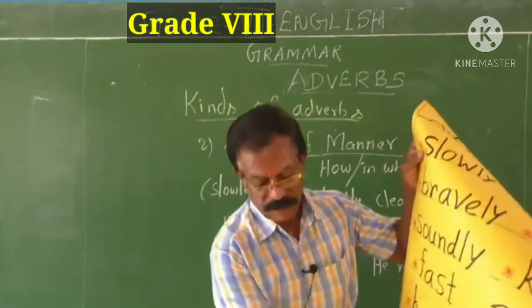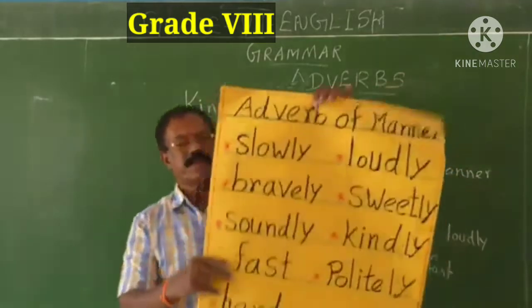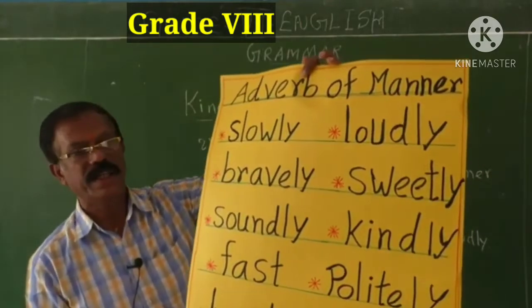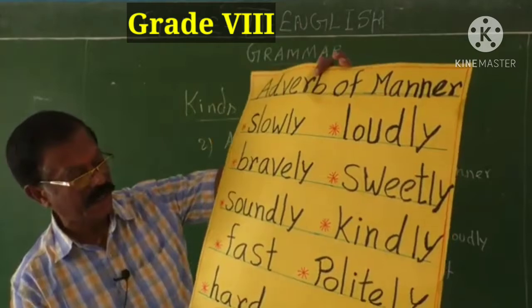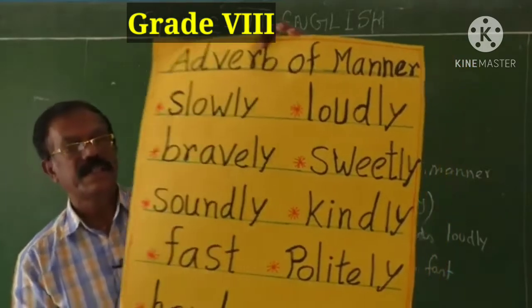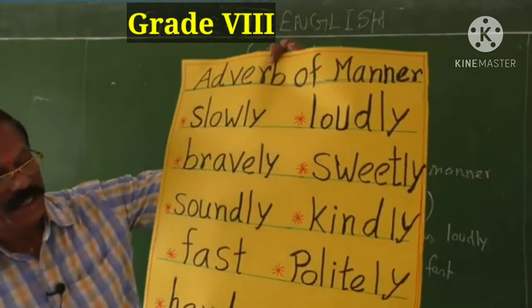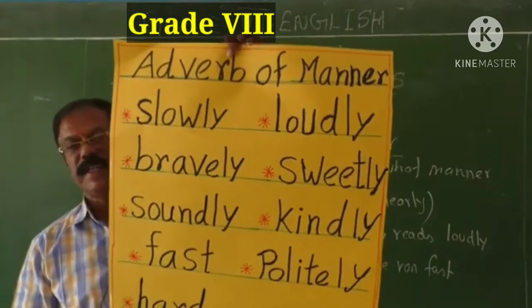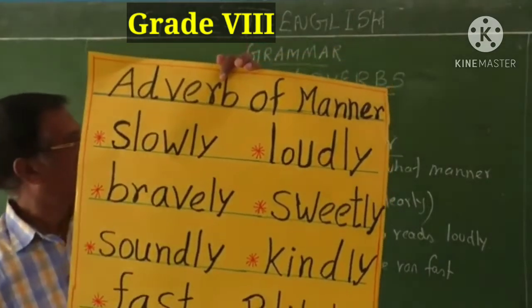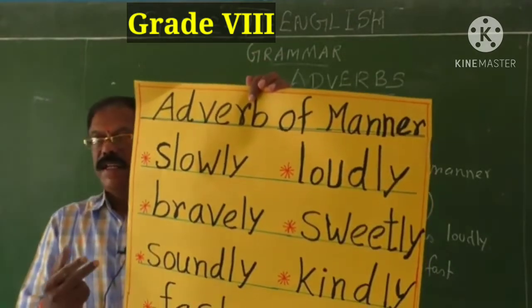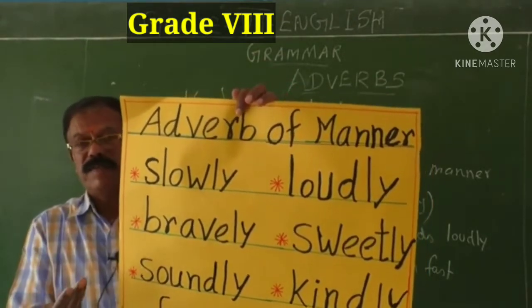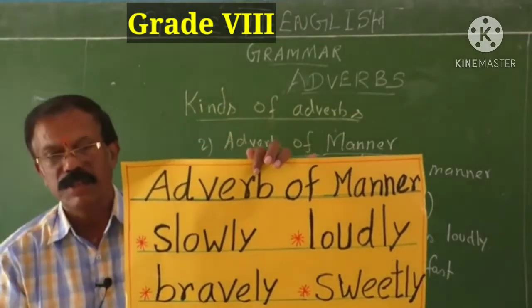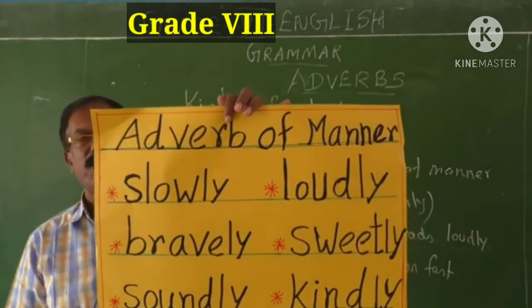Look at this chart. It gives you a brief idea about adverbs of manner: slowly, bravely, soundly, fast, hard, loudly, sweetly, kindly, and politely. All the words here have been written legibly. That's the best example for manner. In this way, children, you should know how to frame sentences by using adverbs of manner. Practical examples you should give. Then only everyone will like your sentences.